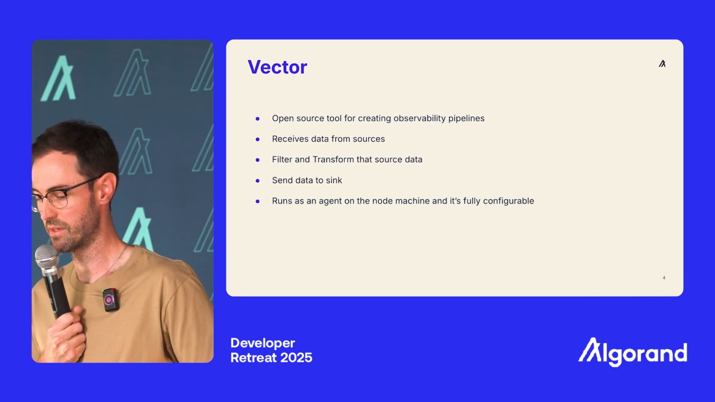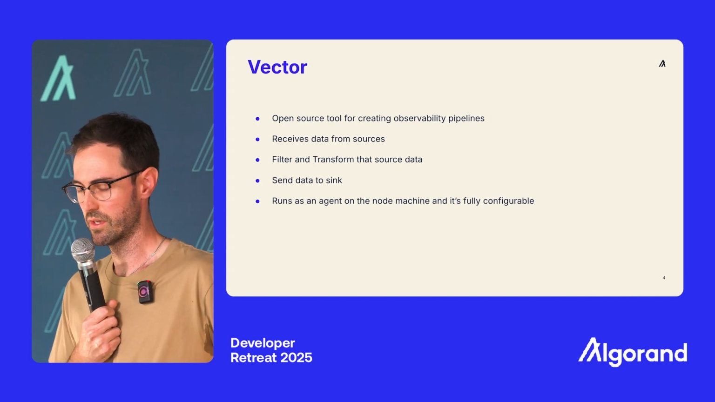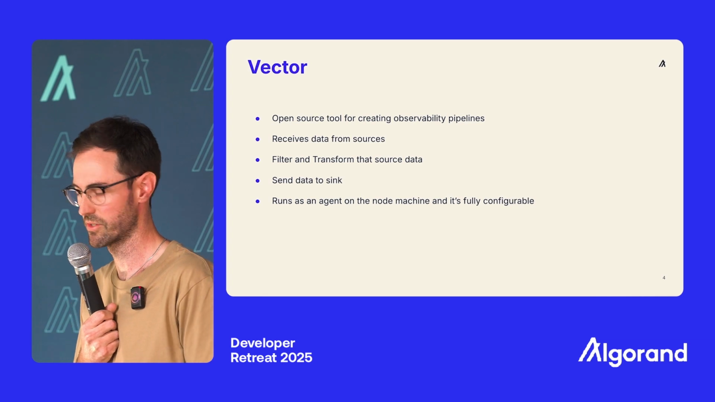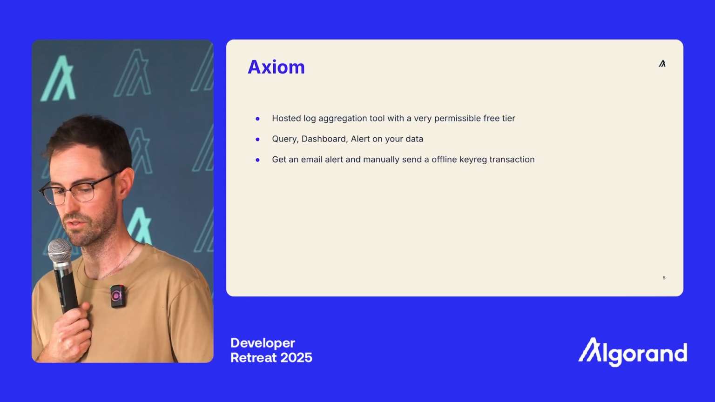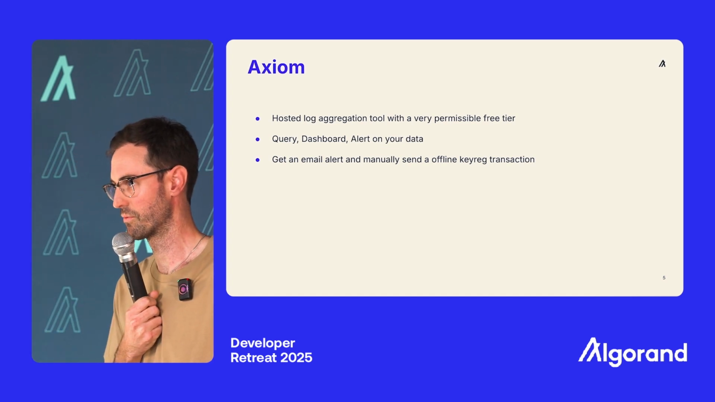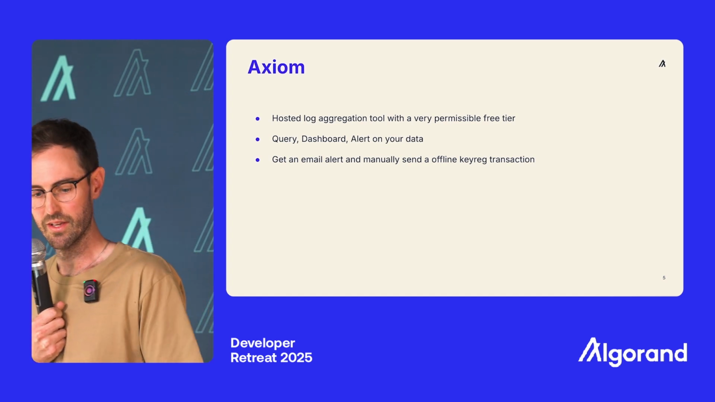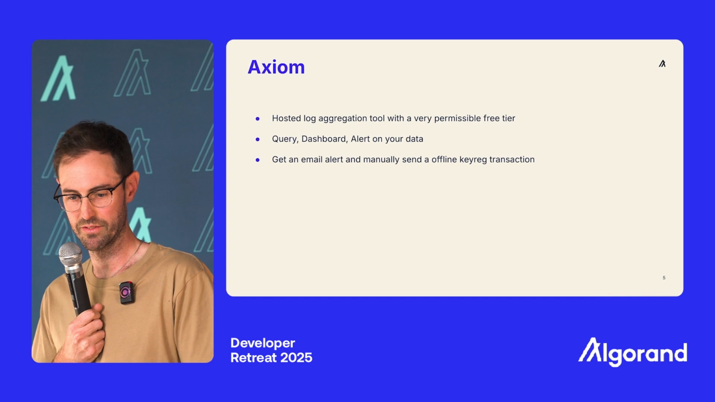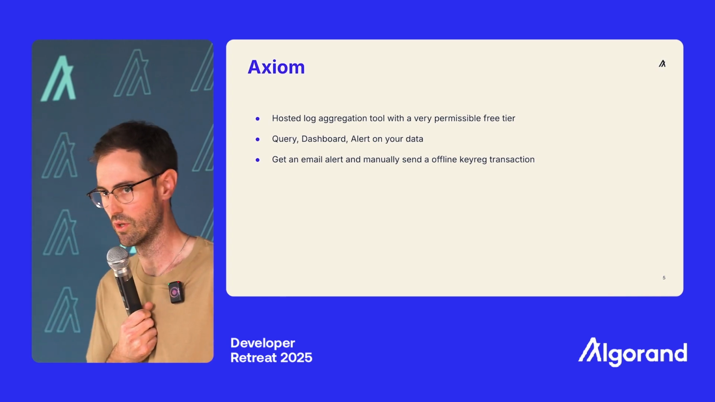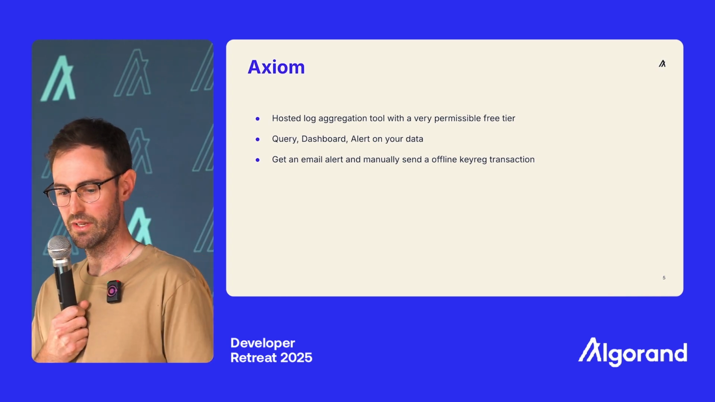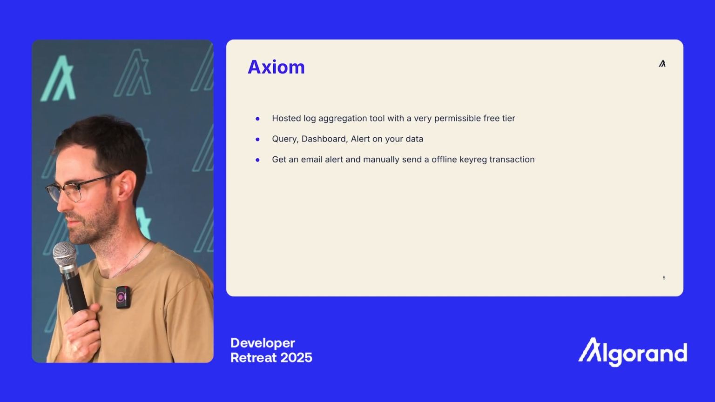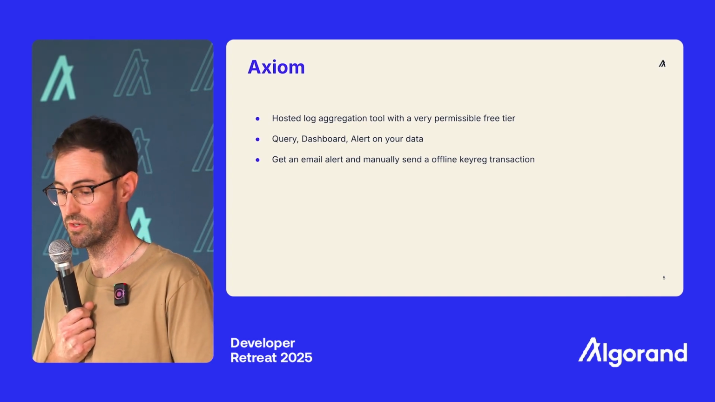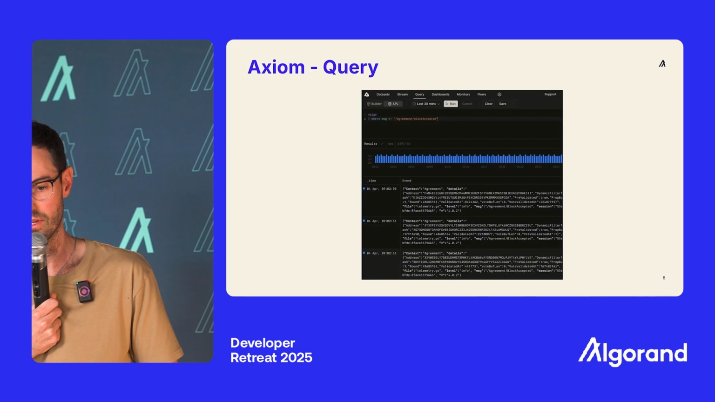The way I've configured it is to tail the node log, extract any telemetry events, and then ship them up to Axiom. Axiom is a hosted log aggregation tool with a very permissive free tier, which we love. That's great, we want people to use it. You can query, you can dashboard, you can alert, and you can do all that kind of fun stuff. The main thing I wanted was to get an email so I knew to send an offline key registration transaction.